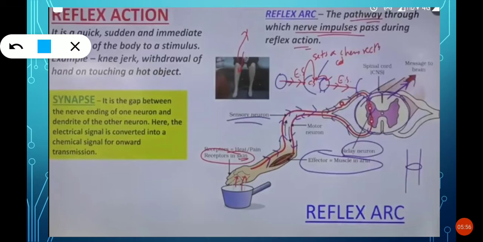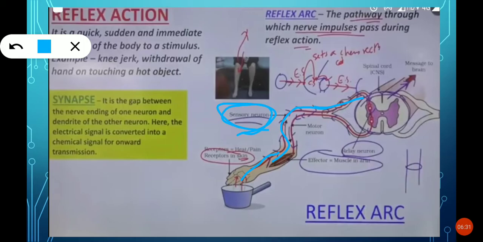The skin responds, and that message or information, otherwise called an impulse, will be carried through one nerve. That nerve is called the sensory neuron. Nerves are made up of neurons, so that is the reason this nerve is called a sensory neuron.